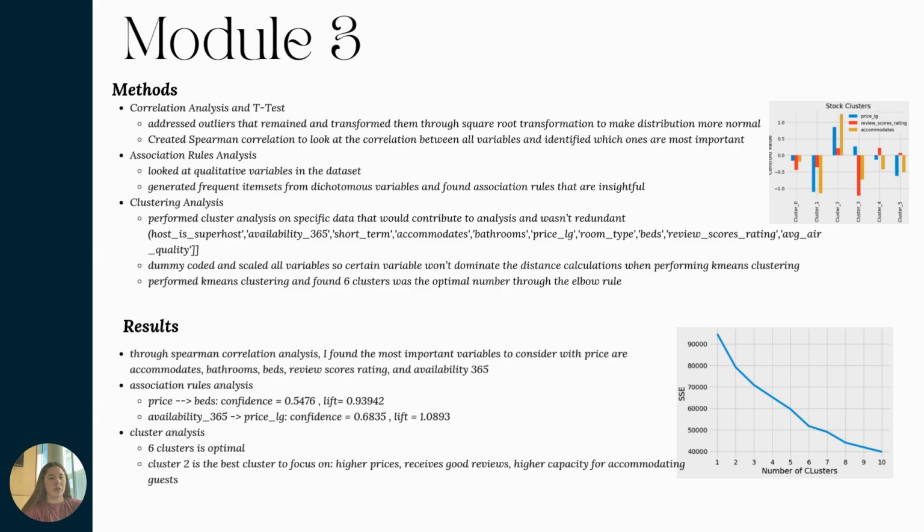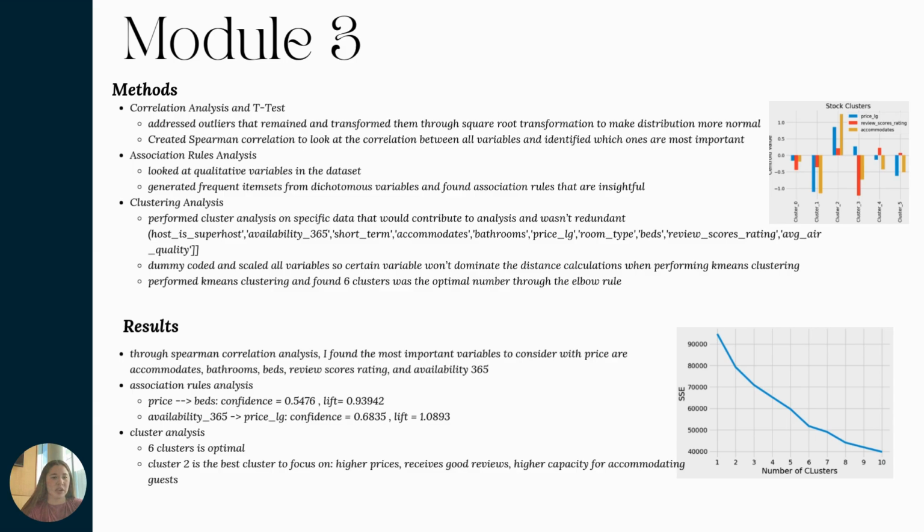In Module 3, I went through three steps. The first one was a correlation analysis and t-test. I addressed outliers that remained and transformed them through a square root transformation to make sure the distributions were more normal, and created a Spearman correlation to look at the correlation between all variables and identified which ones were the most important with higher correlations.